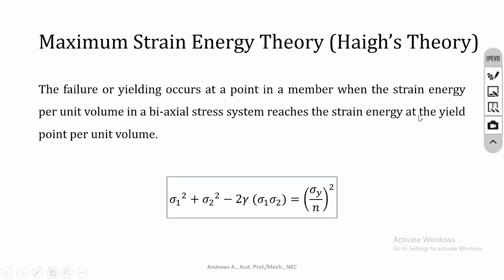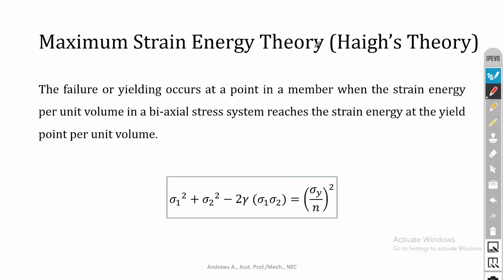The next theory is maximum strain energy theory or Haigh's theory. According to this theory, the failure occurs at a point in a member when the strain energy per unit volume in a biaxial stress system reaches the strain energy at yield point per unit volume. When the strain energy per unit volume at any point on the component exceeds the strain energy at the yield point, then the material will break.